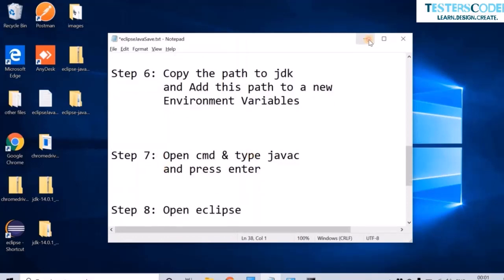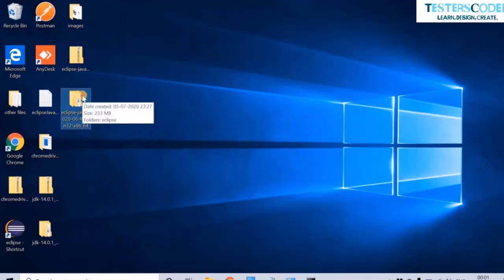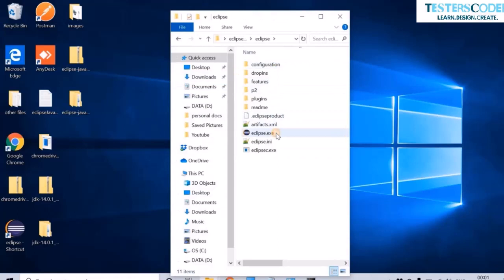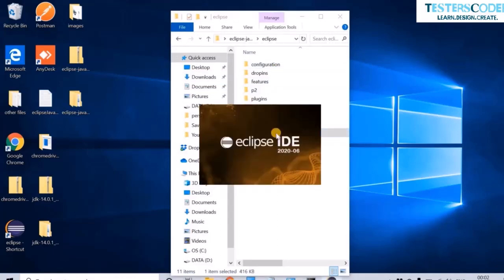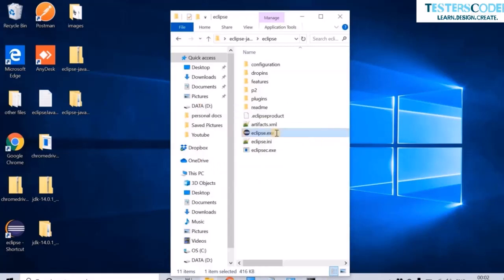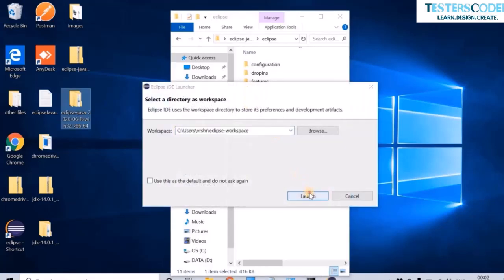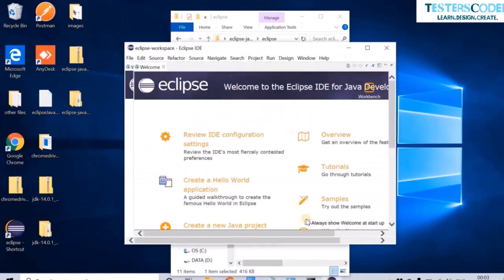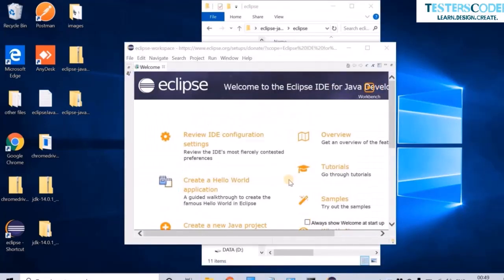It is to open Eclipse. Over here our Eclipse folder is extracted from the zip file. Let us go into Eclipse and here is our Eclipse exe. Let us double click and open. Click on launch. Now that our Eclipse is opening, let us close it.